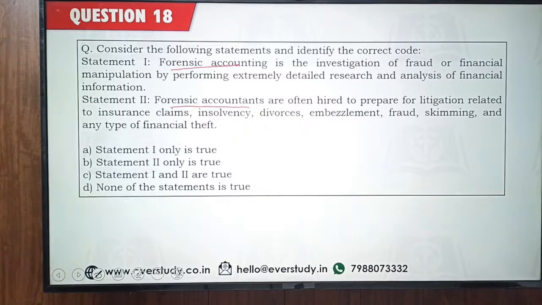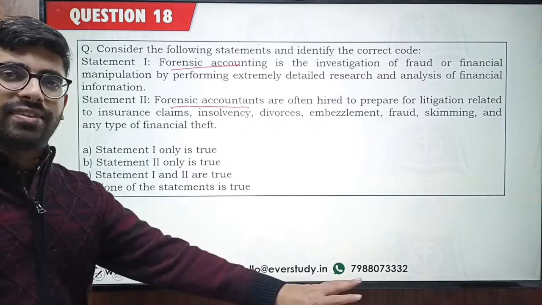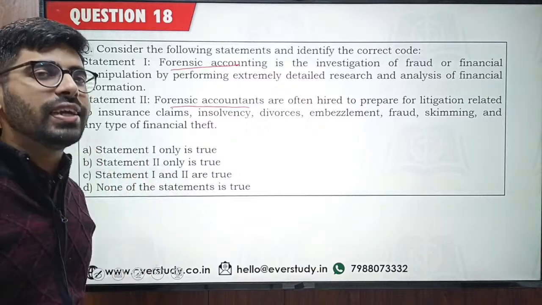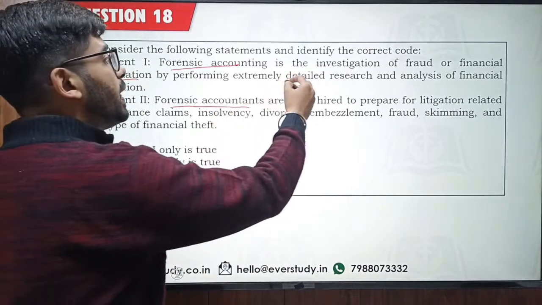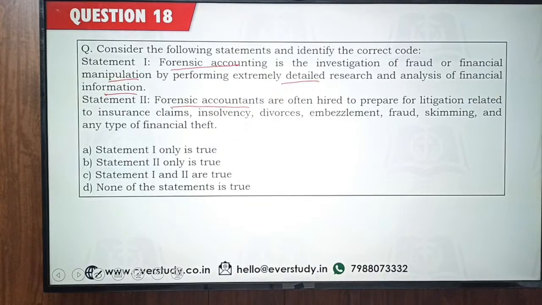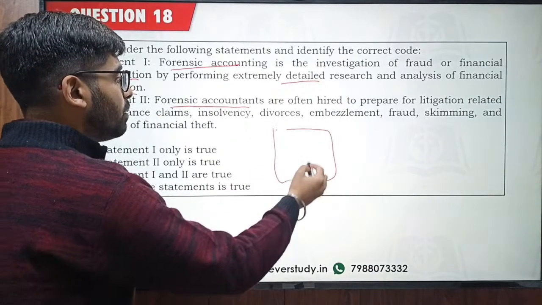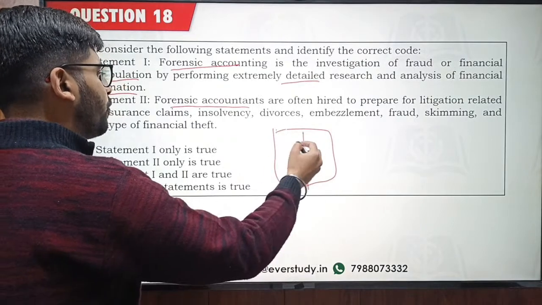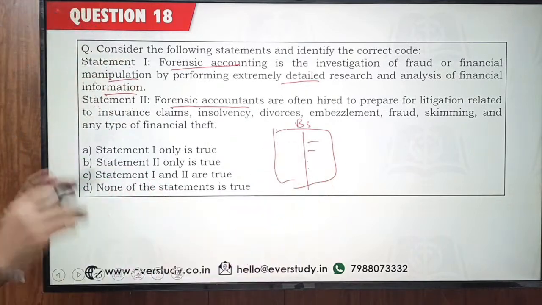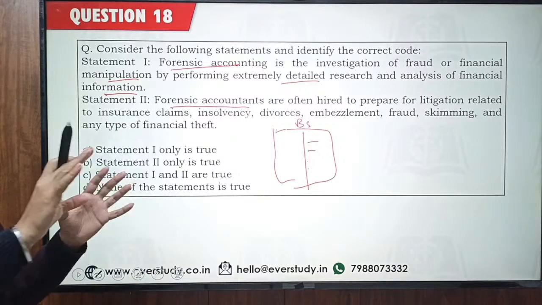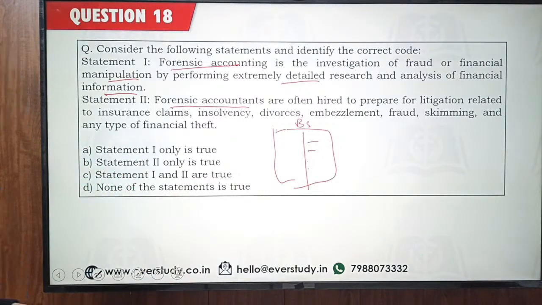I'm seeing the answer is option C. Forensic accounting. Whenever we talk about forensics, we are investigating something wrong which has been done. Forensic accounting is concerned with investigation of fraud or financial wrongs and financial manipulation. We perform extremely detailed research and analysis of the financial information. Suppose there are financials of a company. You remember Satyam, the companies which have done lots of fraud. If there is a balance sheet of that company, we dive deeper into it, do a detailed research and analysis, and try to find any fraud in these financial statements.